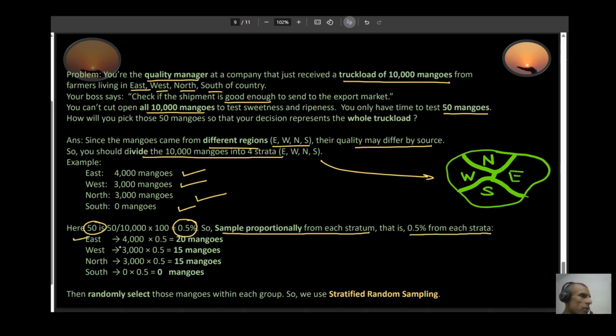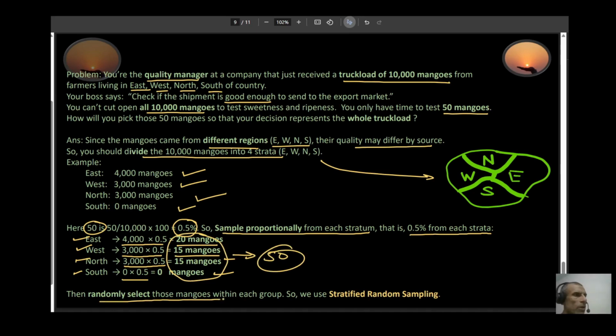So for the east side, 0.5% of 4,000 is 20 mangoes. For the west side, 0.5% of 3,000 is 15 mangoes. From your north side, 0.5% of 3,000 is 15 mangoes. And from your south side, 0.5% of 0 is 0 mangoes. You add them all together, by the way, your answer will be 50 right here. Okay. So we randomly select these 50 mangoes within each group. And in this case, we are using stratified random sampling.